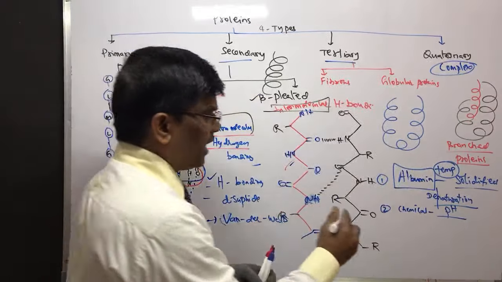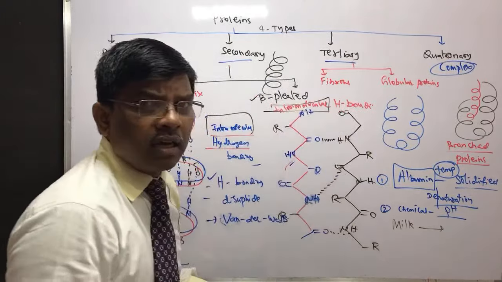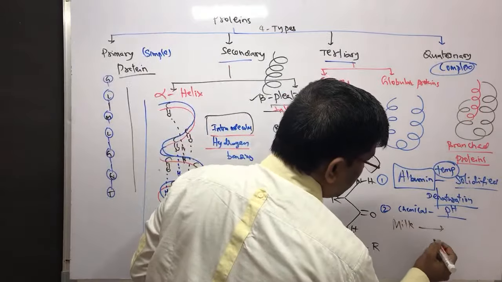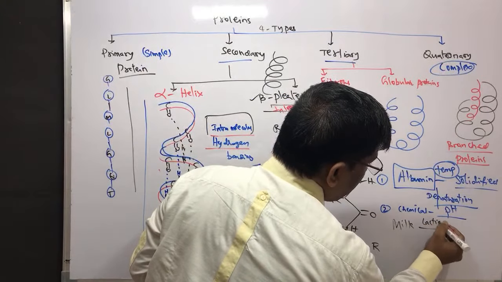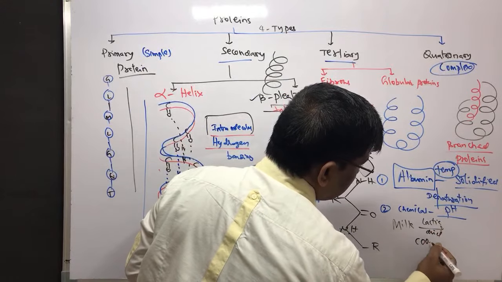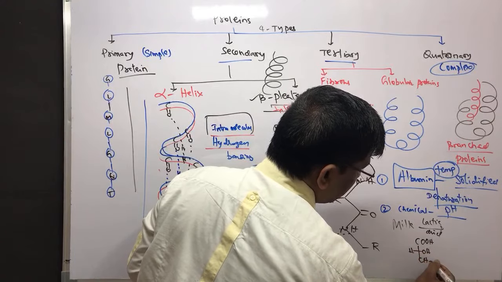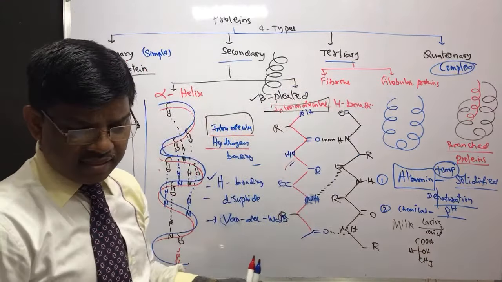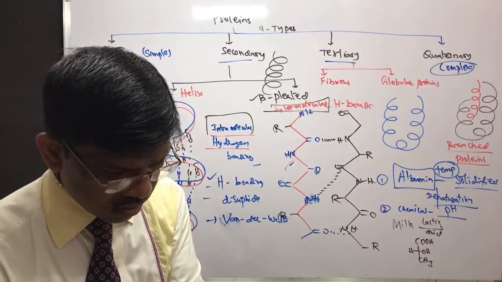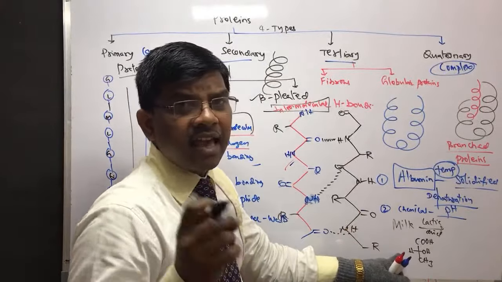For example, if I take milk and the lactobacillus bacteria will produce lactic acid. Lactic acid is nothing but an acid, CO2H, with a hydroxy methyl group. So this lactic acid is acidic.